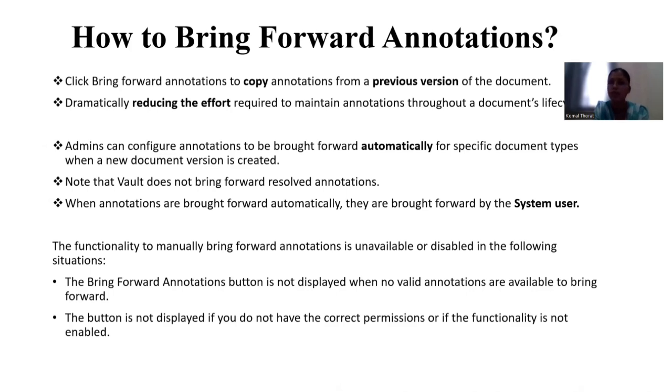They want to bring forward whatever annotations they kept on the previous version, and make new annotations on the second version. So there is flexibility in Vault to bring forward annotations from the previous version. This will dramatically reduce the effort required to maintain annotations throughout a document's life cycle.